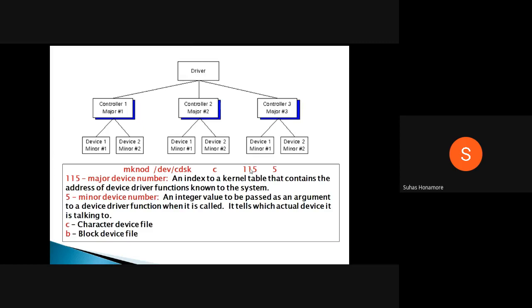Then the first number is the major number and the second is the minor number. The major number refers to the kernel table where the device driver is kept, and for that device driver you say which physical device you want to communicate with, which is the minor number. This is how we create a device file.